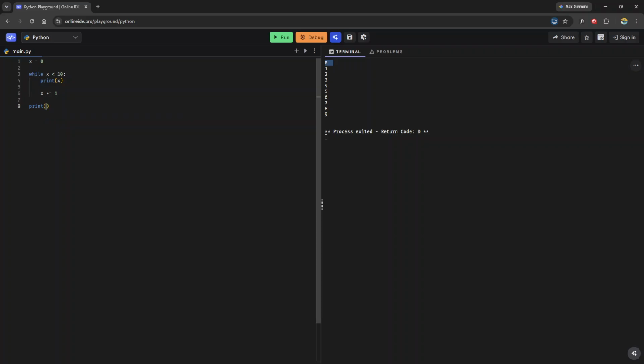And if we had some extra line over here, we can print final value of x and pass x, and now you'll see x is 10, right? Once we get to a point where this condition is no longer evaluating to true, then we don't do anything. When x is 10, we ask, is 10 less than 10? No, 10 is equal to 10. So we don't do anything. We don't print 10, and we certainly don't increment 10 by 1. We kick ourselves out of the loop, and we come to this final print statement.